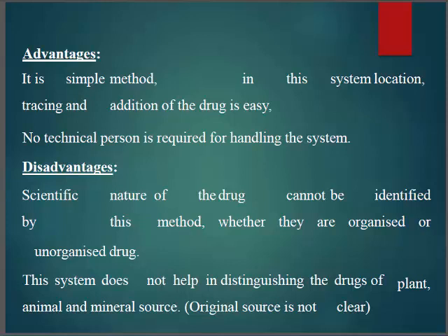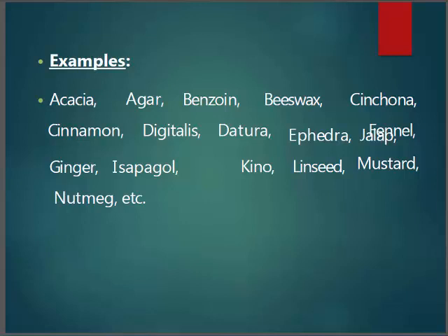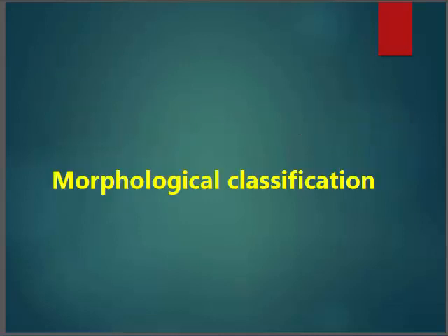That means the original source is not clear. We don't know exactly from where the drug has arrived. Next, some examples are acacia, agar, benzoin, beeswax, cinchona, cinnamon. Okay, a few examples are there. Coming to the next, that is morphological classification.